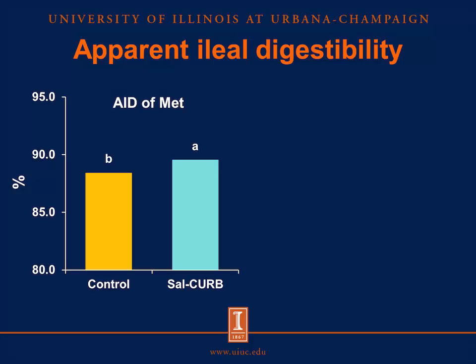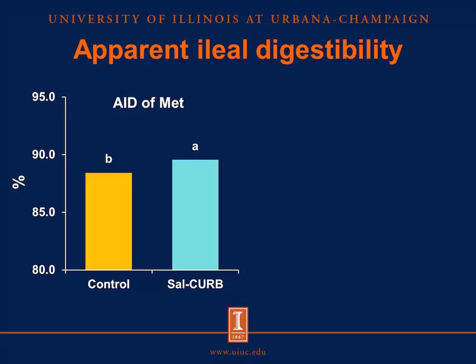In this slide, I have the apparent ileal digestibility data, and in this figure, I have the AID of methionine. First, let me set up the figure. I have the orange color represent control diet, and light blue represent Sal CURB diet, and the y-axis I have the ileal digestibility value.